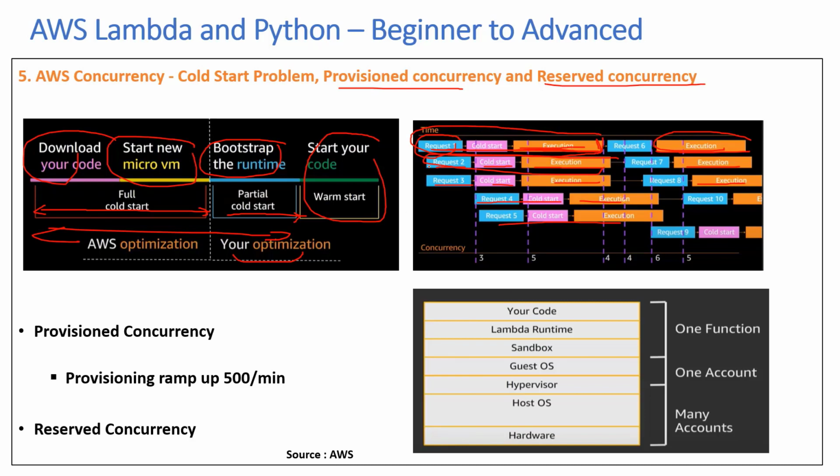But what you need to know is, though there is some minor cold start challenge when you are starting the initial few invocations, after a certain point, it is going to take a much longer time to ramp up without the cold start problem. After the initial few hundred requests, the ramp up rate as per AWS is going to be 500 per minute. So if you have concurrent requests, say 5,000 concurrent requests per minute, it's going to take approximately 10 minutes before all those Lambda functions that are invoked will be warm, and then will continue without any cold start. That is something you need to take care of and look at, to see if that kind of ramp up time is okay with you.